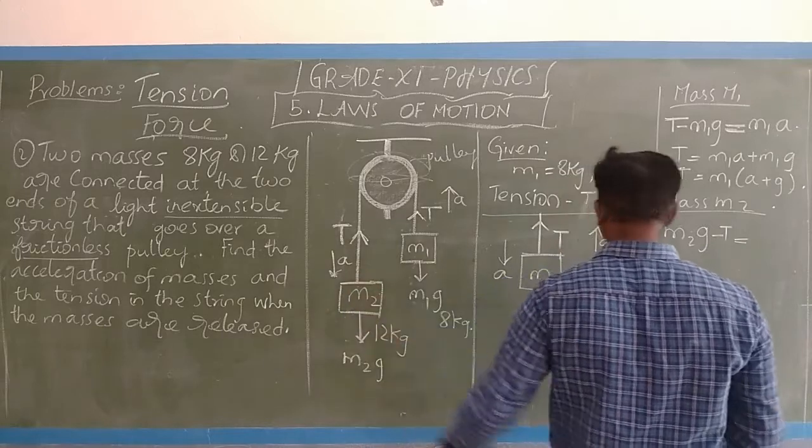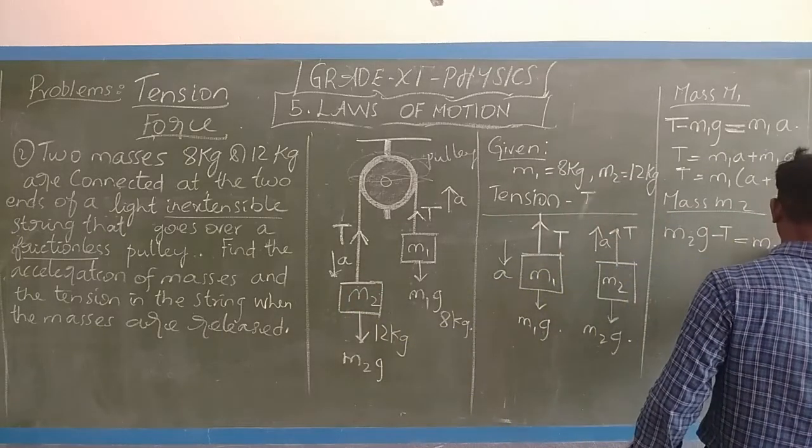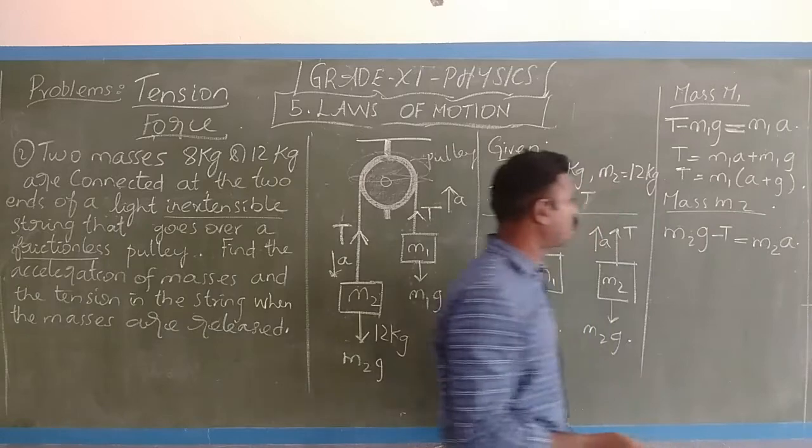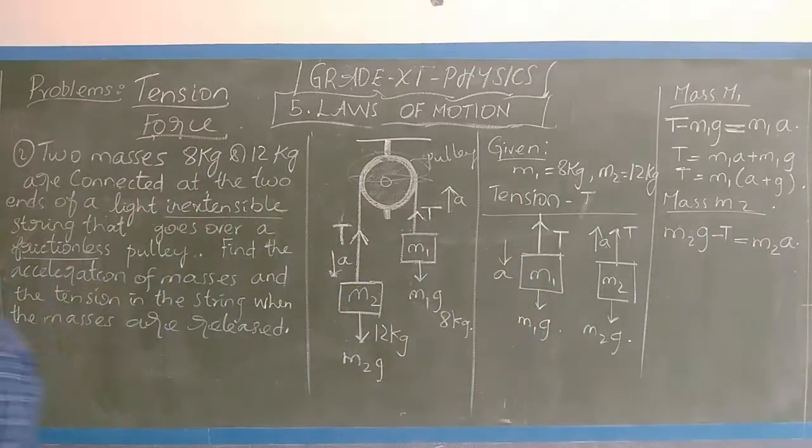Now this is equal to what? The mass times a: M2a. So M2g minus T equals M2a, and we don't know the acceleration.